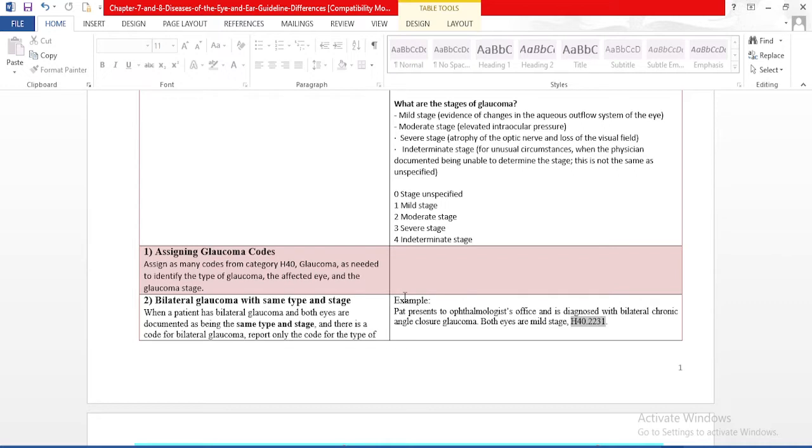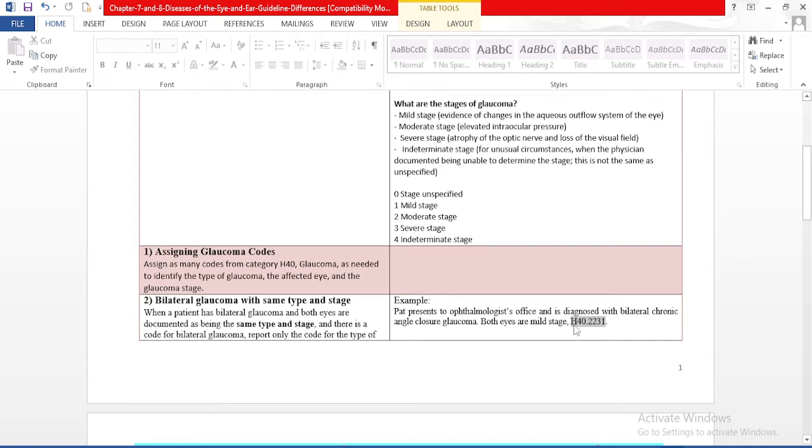If the documentation is insufficient to code the stage of the glaucoma, we can code it as unspecified stage, which uses 0 as the seventh character. For mild stage, we will use 1. If moderate stage, we will use 2. If severe stage, we will use 3. And for indeterminate stage, we will use the 4th character, 4.